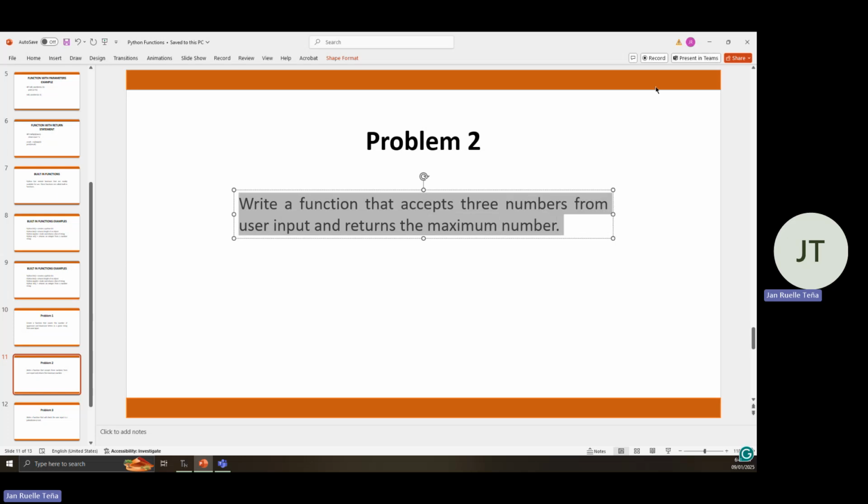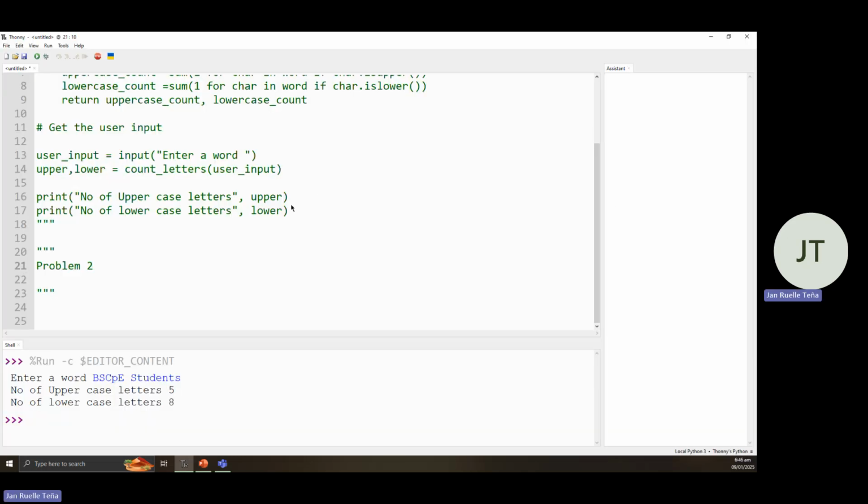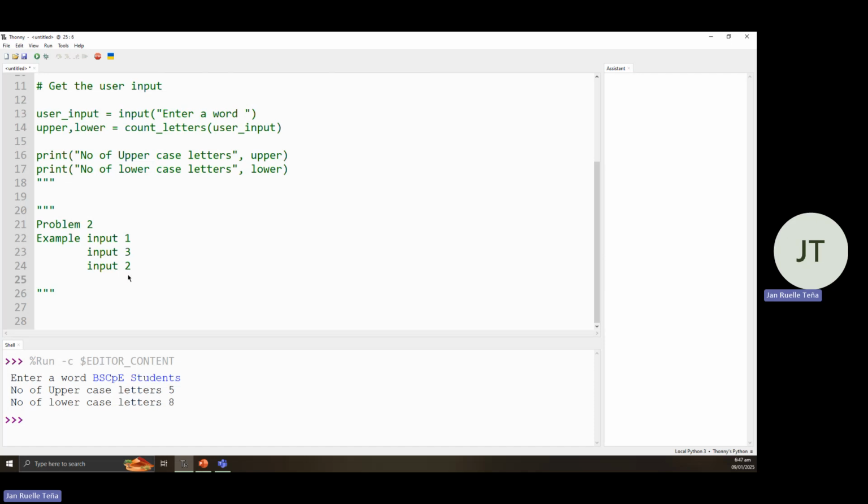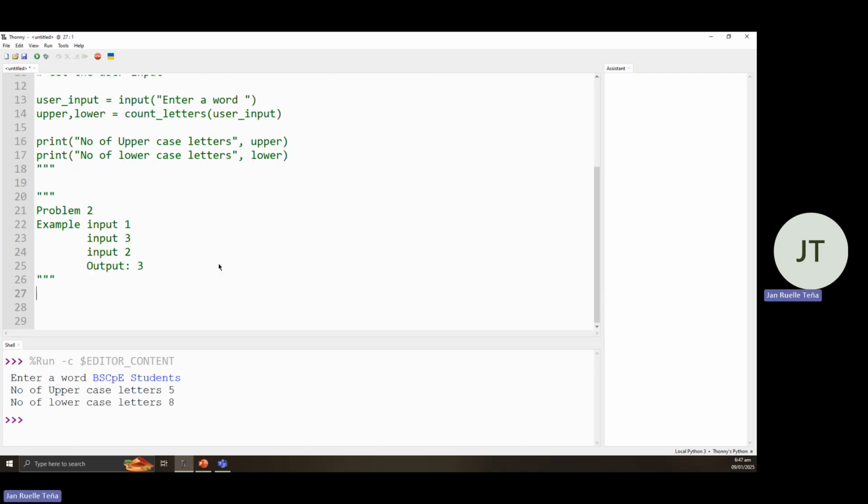Okay. So for example, as an example input, input 1 is 1, then input 2 is 3, then the third input is 2. Therefore, our output would be 3, since the larger number of the three numbers is 3. Okay? So let's write the function itself.